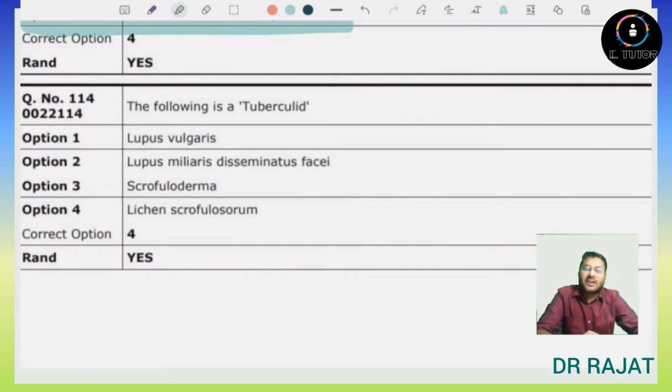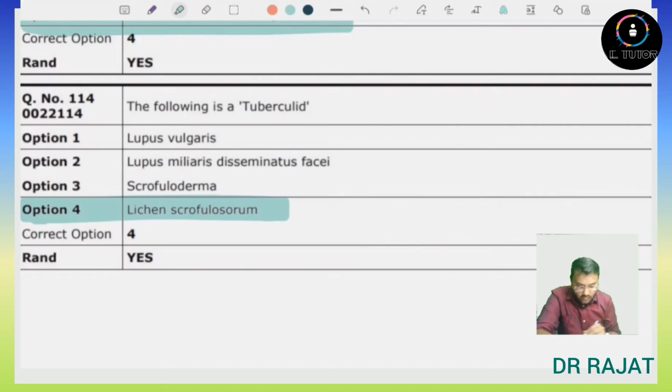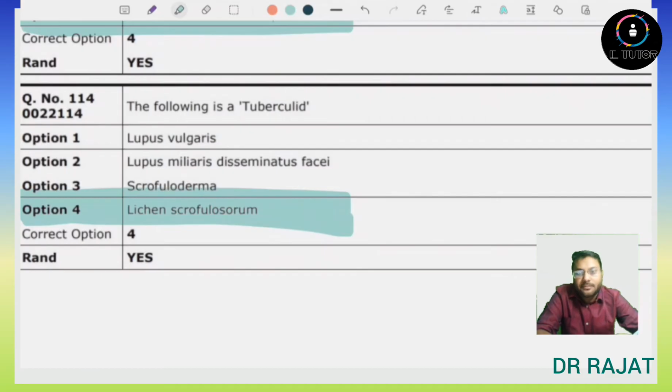So first option is lupus vulgaris. We know that it is directly related to tuberculosis. Lupus miliaris disseminatus faciei. This is also again related to tuberculosis. Then scrofuloderma. This is also related to TB. But option number 4, lichen scrofulosorum, is not related to tuberculosis, but it mimics the tuberculosis related dermatological condition. So it is called as tuberculid. So answer will be option number 4, lichen scrofulosorum.